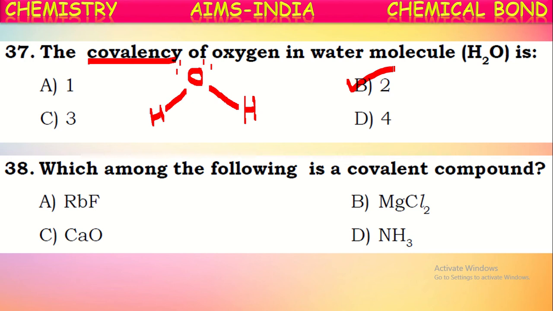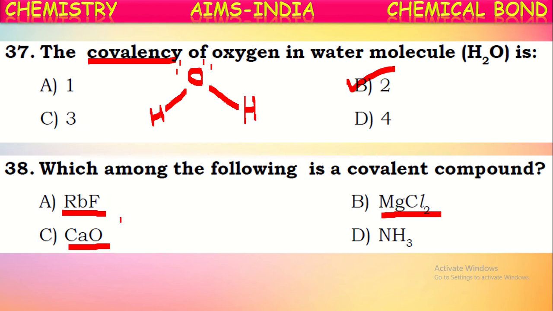Between them, generally, a covalent bond is formed. If you observe the molecules here, rubidium fluoride: rubidium is a metal and fluorine is a nonmetal. Magnesium chloride: magnesium is a metal and chlorine is a nonmetal. And in calcium oxide also, calcium is a metal and oxygen is a non-metal. Generally these all will be ionic bonds.